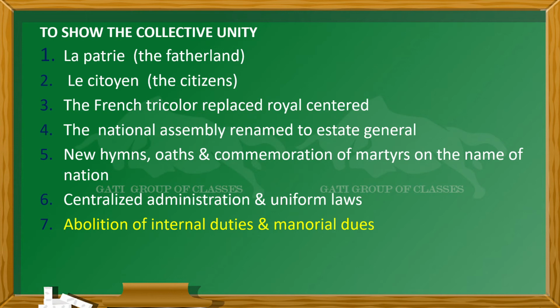What is the meaning of manorial dues? The manor is actually the palace of the landlord, for which the peasants had to pay some things like taxes, and they were working free over there. So now all manorial dues have been stopped.